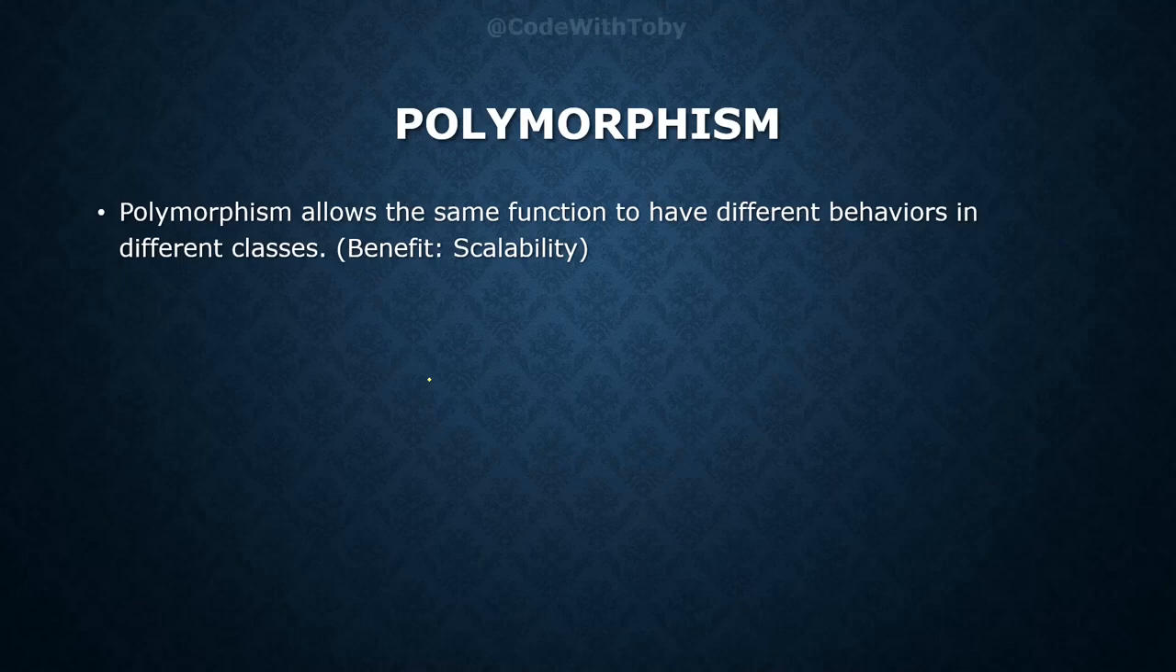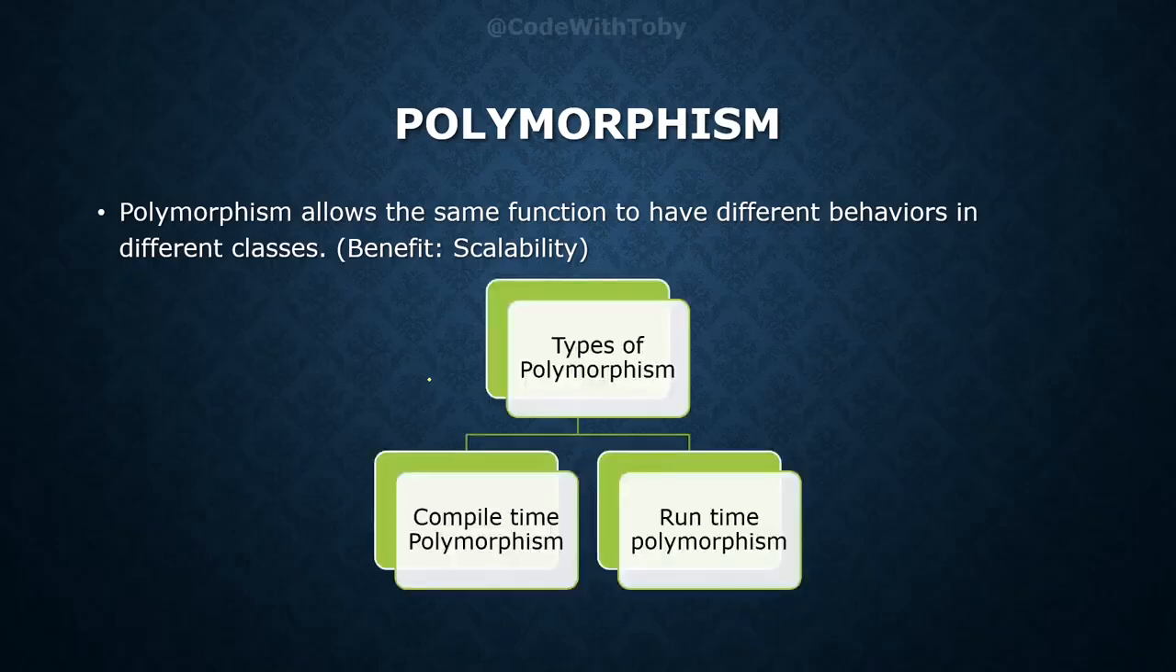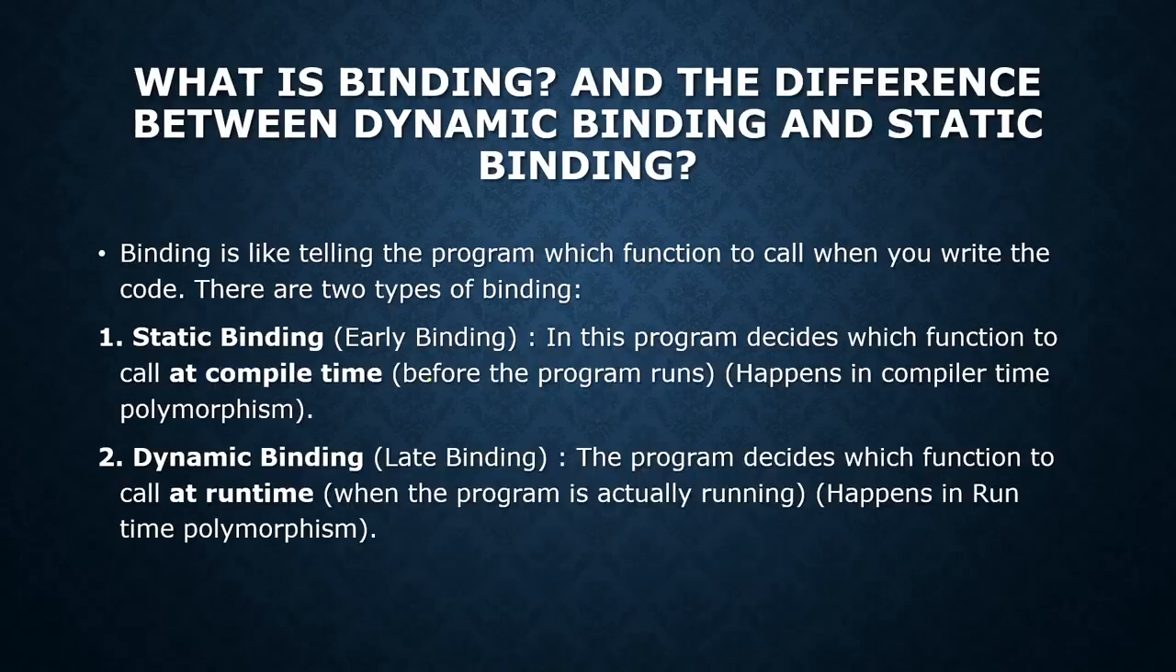Polymorphism allows the same function to have different behaviors in different classes. What's the benefit of using it? It provides us scalability. There are two types of polymorphism: compile time polymorphism and runtime polymorphism. Before moving towards compile time and runtime polymorphism, there is one important question that comes up here.